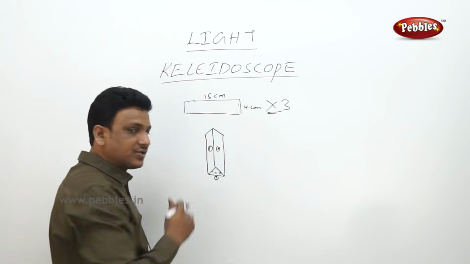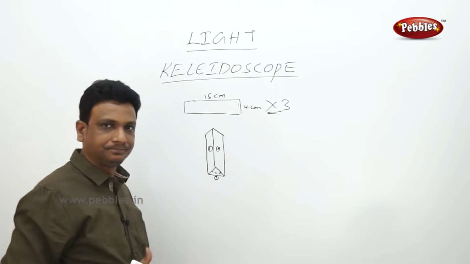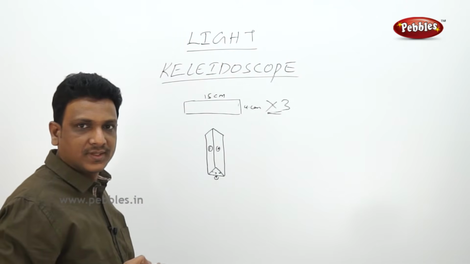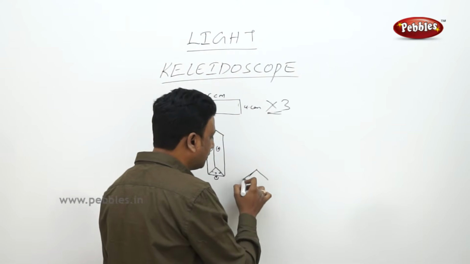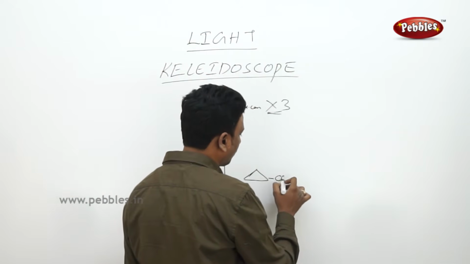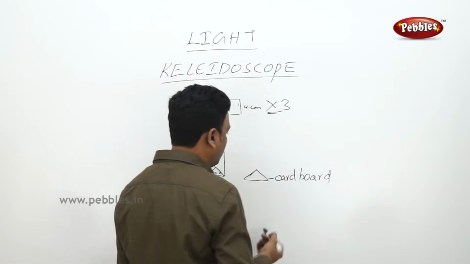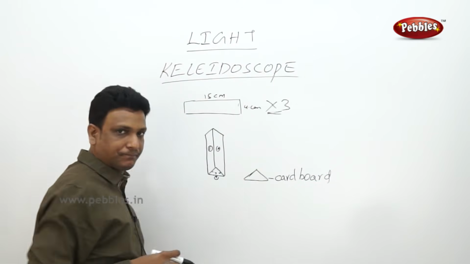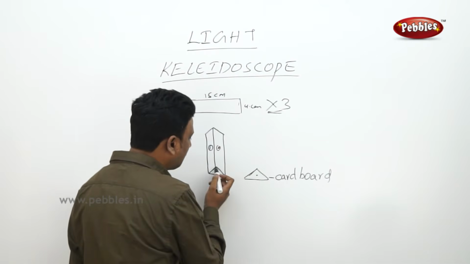Both the ends of this triangular pipe are open, this side and this side. What you are going to do on this side? Take a triangular piece of cardboard. See that this cardboard exactly fits this triangle. The cardboard has a small hole, and this cardboard is fixed here.